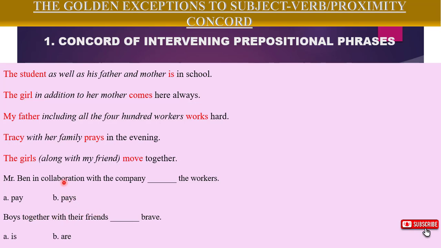In a nutshell, whenever you see phrases like as well as, in addition to, including, with, along with, in collaboration with, together with, they are intervening prepositional phrases and they shouldn't be considered when you are selecting a verb for the subject. It is the first noun that should agree with the verb and not the nouns in the intervening prepositional phrases. That is rule number 1. In our next video, we will look at the golden exception number 2.